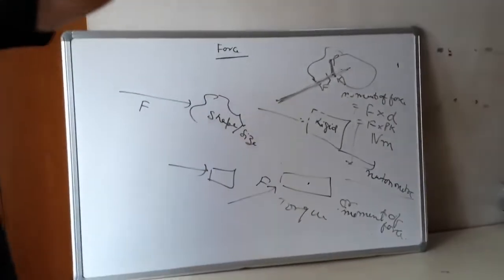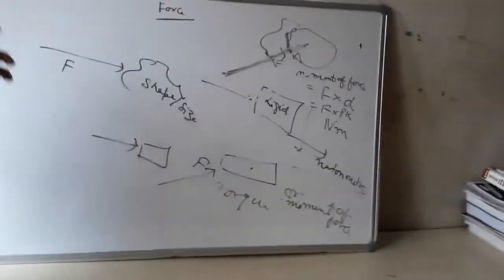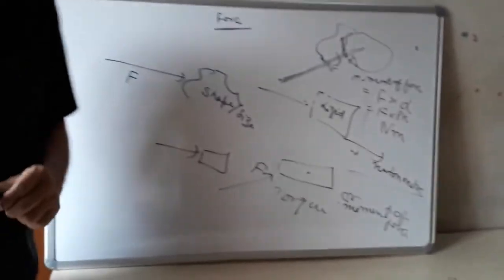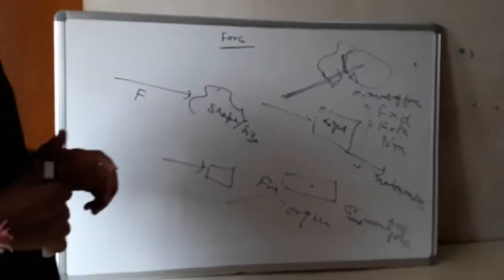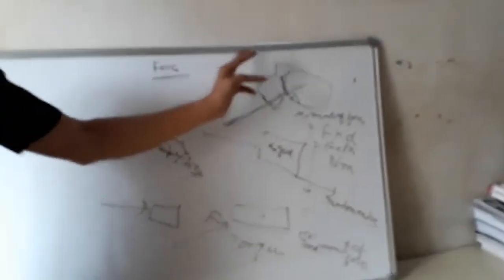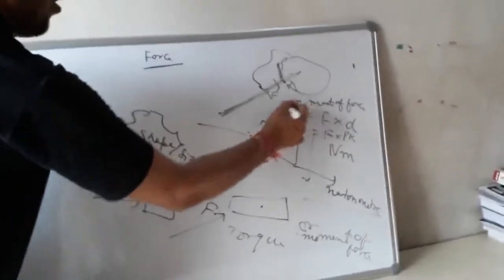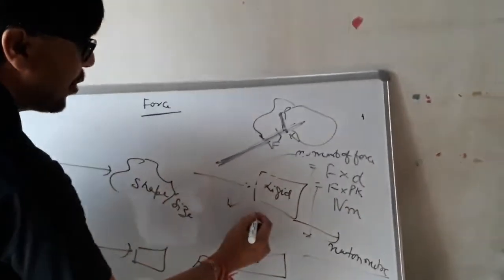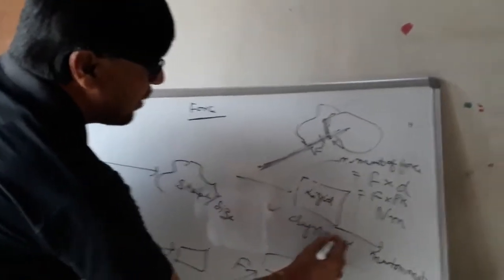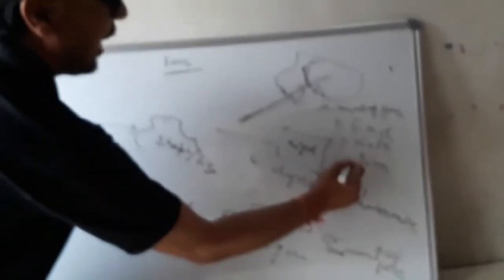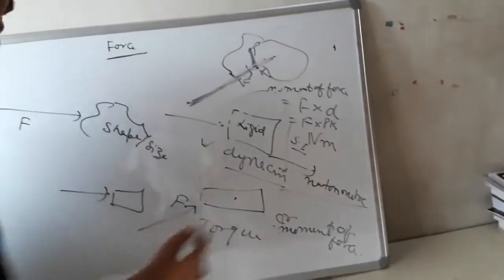So it is quite clear that the force applied on a body when the body is fixed or pivoted is known as moment of force, which is really responsible for making the body move in rotational motion. Now, the CGS unit of moment of force is also very easy to know. It will be dyne centimeter. The SI unit is Newton meter and the CGS unit is dyne centimeter.